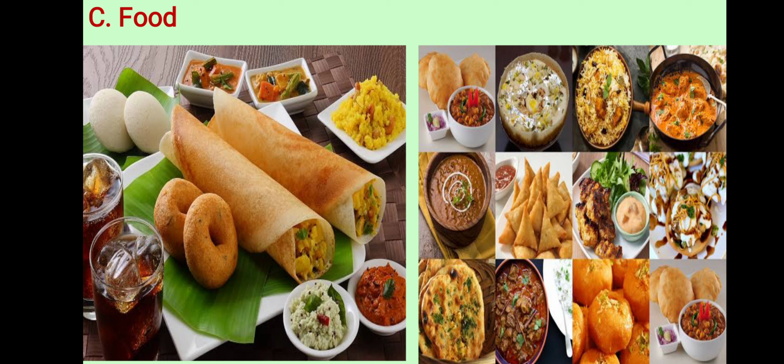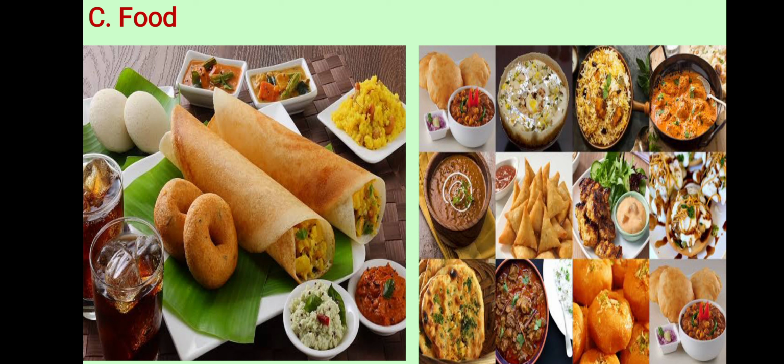Okay, see in this picture, the first picture shows South Indian food. Most of the things are made from rice. Are you able to see that these things are made from rice? Why? Because the production of rice is more in that area.